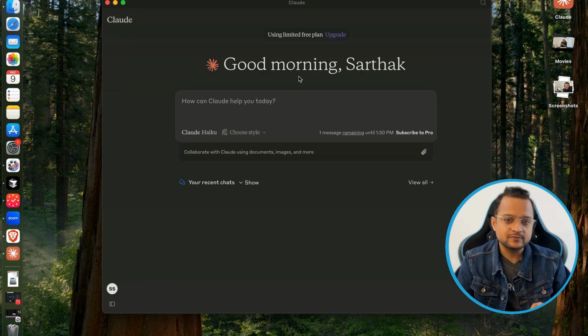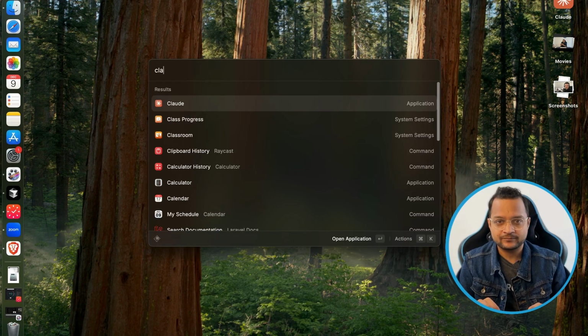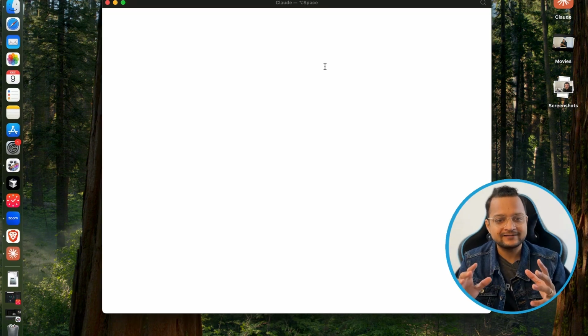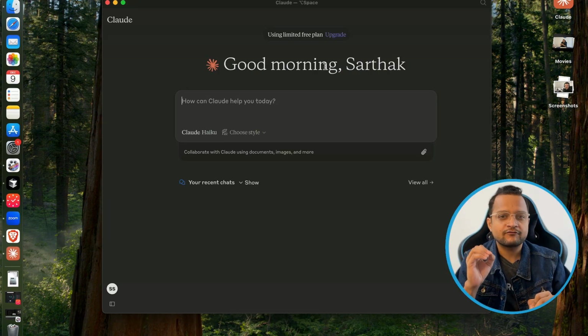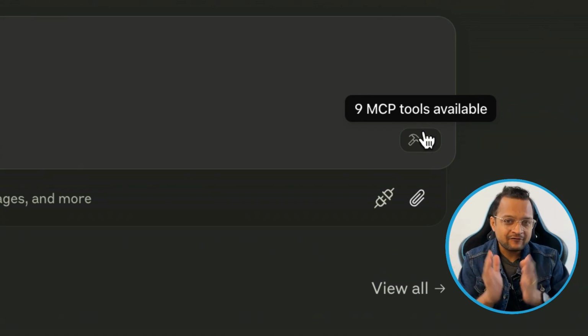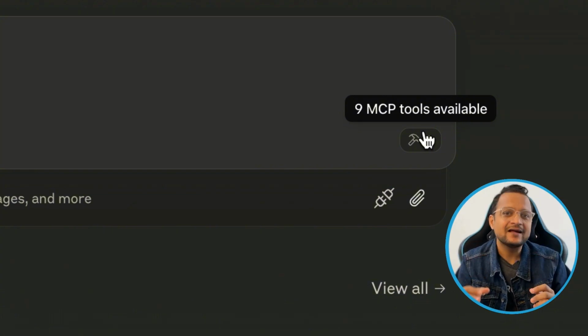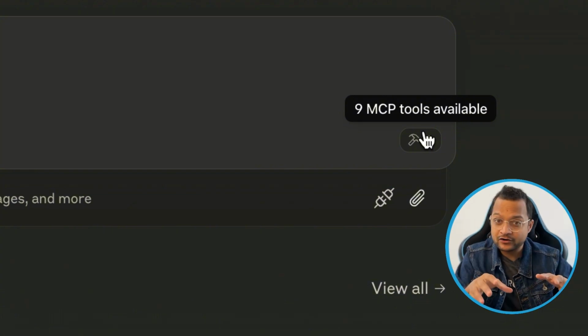Now I can close the terminal very easily, but you can see nothing changed on the Claude desktop because I need to restart it. I close it, restart, and just wait for 5 to 10 seconds. Then here you can see we have an MCP tool available. This way you have achieved the first step of enabling the MCP server on your Claude desktop.